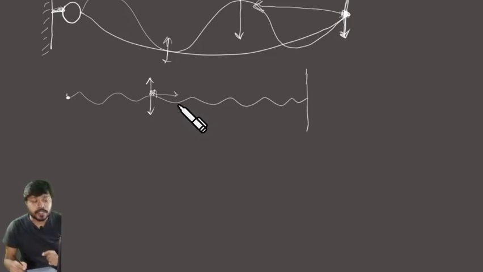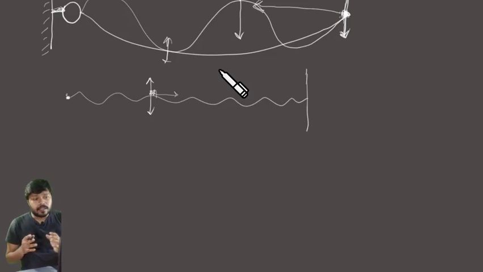That's a very important characteristic of a wave. In a mechanical wave, the particles of the medium do not permanently shift from one place to another, or do not have a permanent displacement. Through the wave only the energy travels, not the particles of the medium. They remain in the same place.